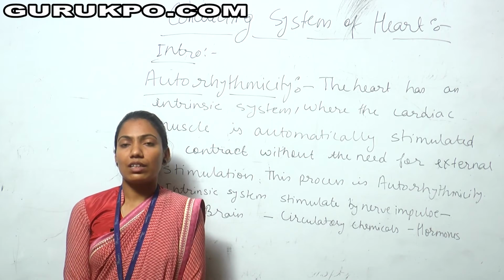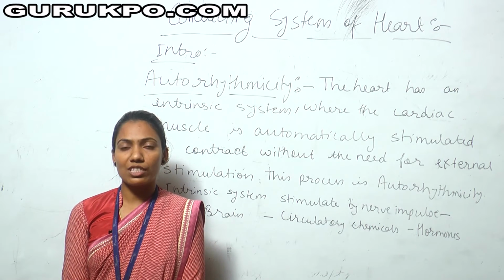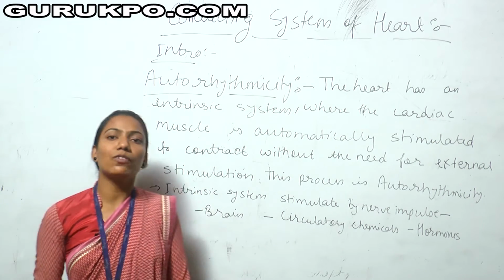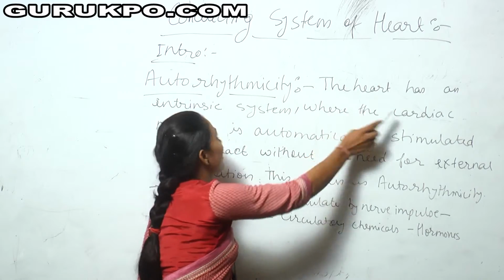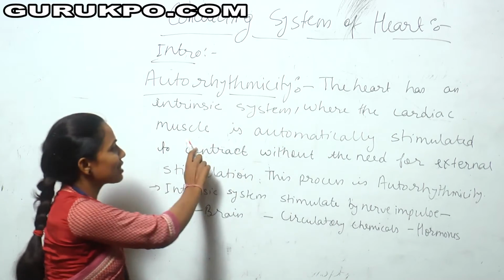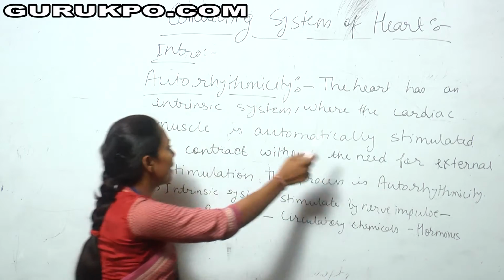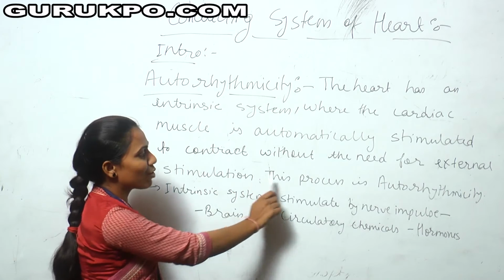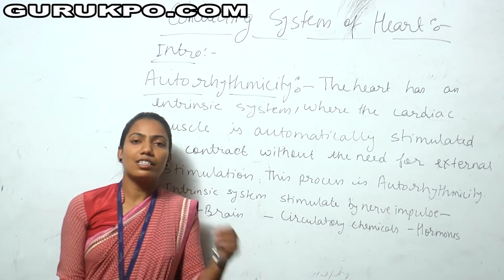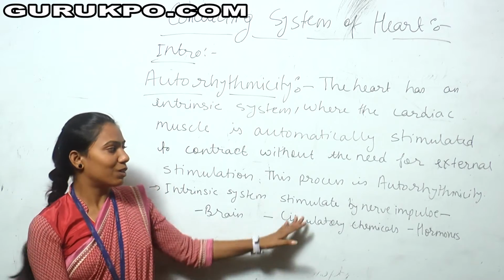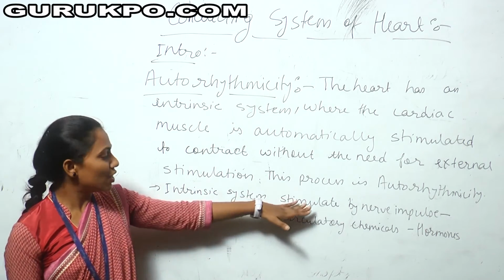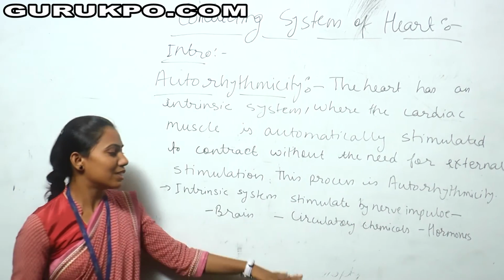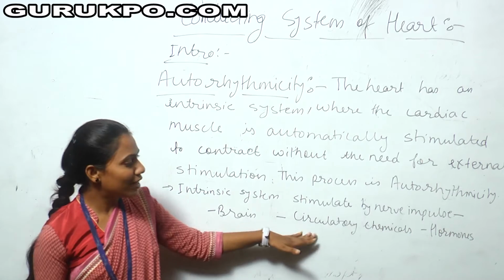Next, this process is called autorhythmicity. First of all, we discuss the definition of autorhythmicity. The heart has an interesting system where the cardiac muscles are automatically stimulated to contract without the need for external stimulation. This process is called autorhythmicity. There are many factors in autorhythmicity: the intrinsic system, stimulated by nerve impulses. There are 3 points: first of all, the brain, circulatory chemicals and hormones.